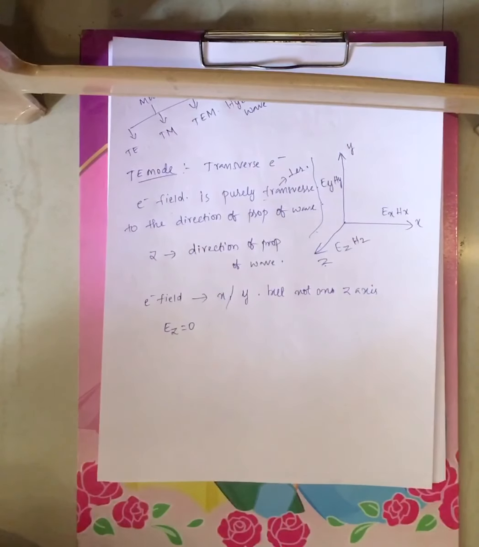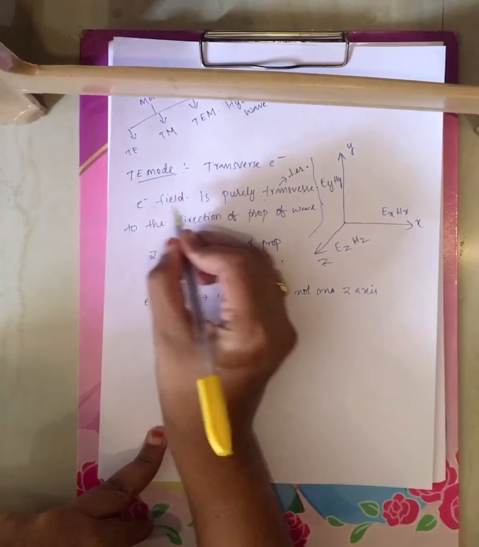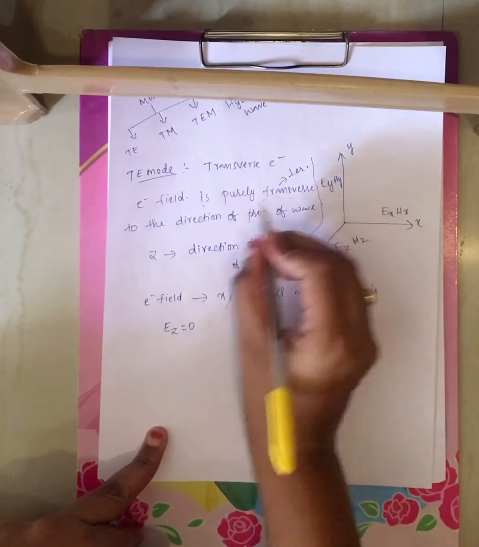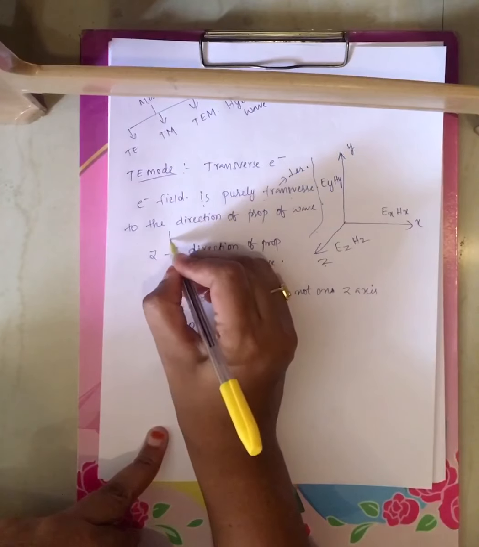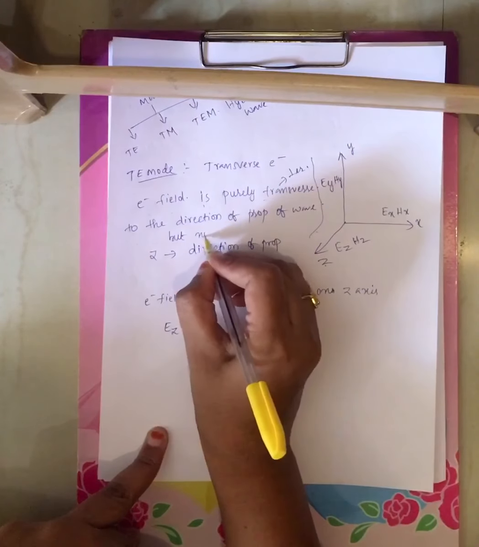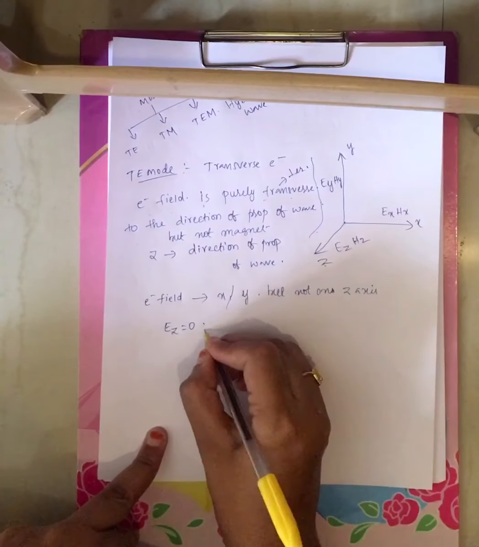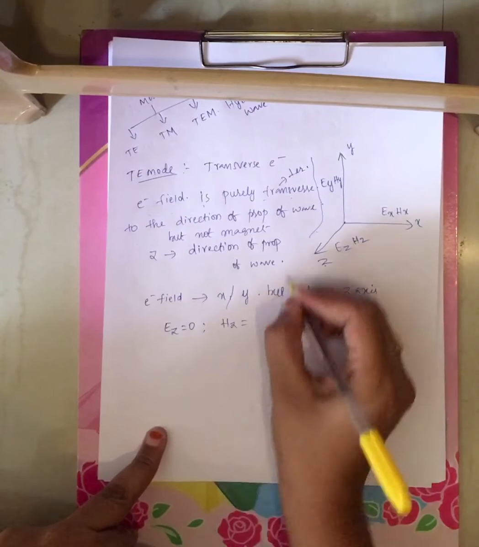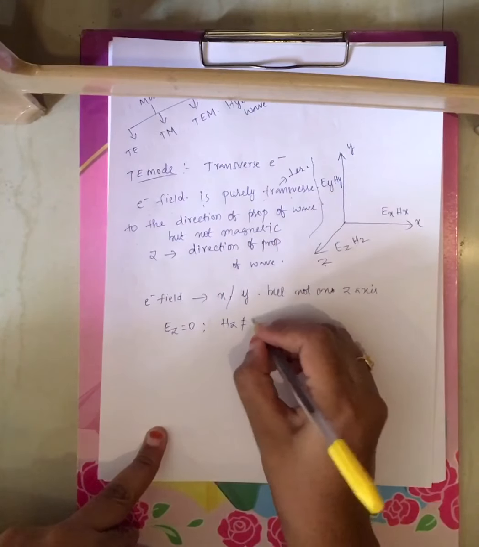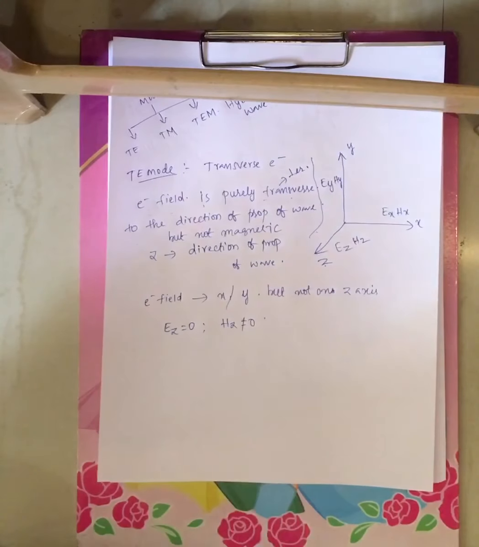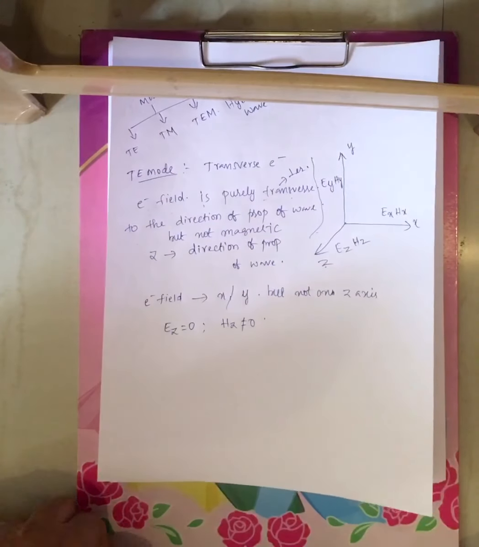The definition meaning is that Ez is 0. Electric field is purely perpendicular to the direction of propagation of wave, but not magnetic field. That means Hz is not equal to 0. This is what is meant by that definition.